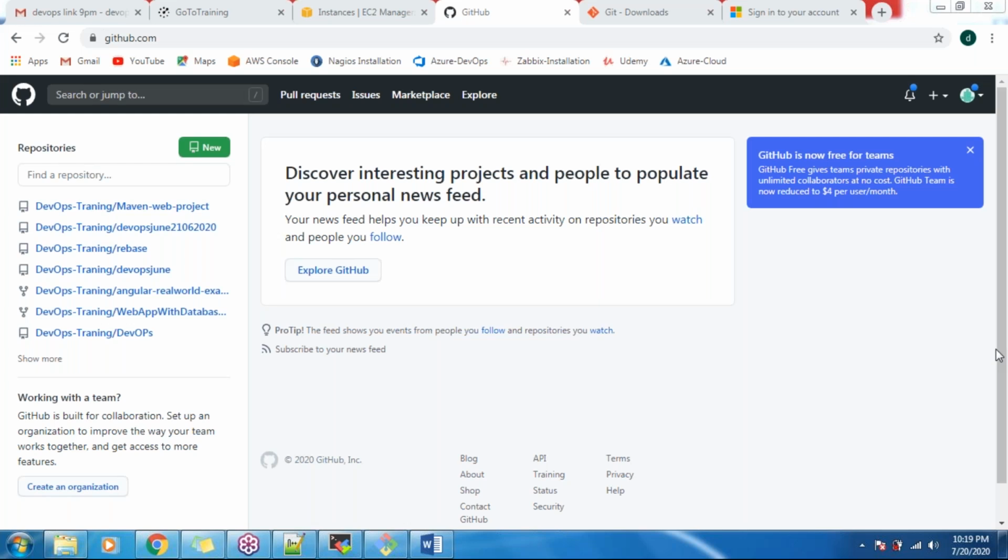If you want to do a certification, go for Kubernetes or Ansible. These two tools have a good market. Ansible is also a Red Hat product.